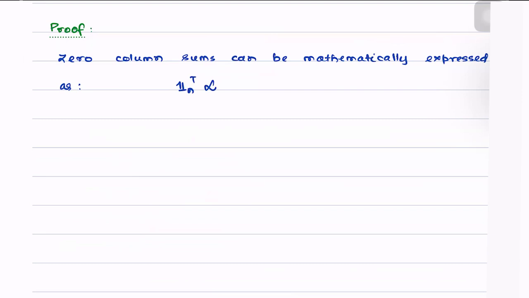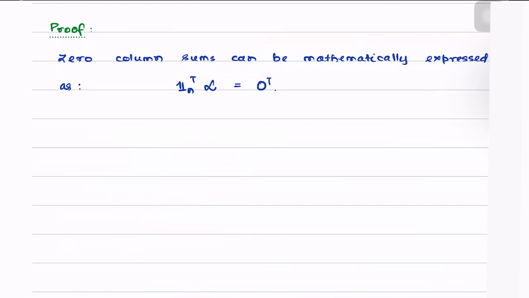Zero column sums can be mathematically expressed as 1n transpose times L is equal to 0 transpose.